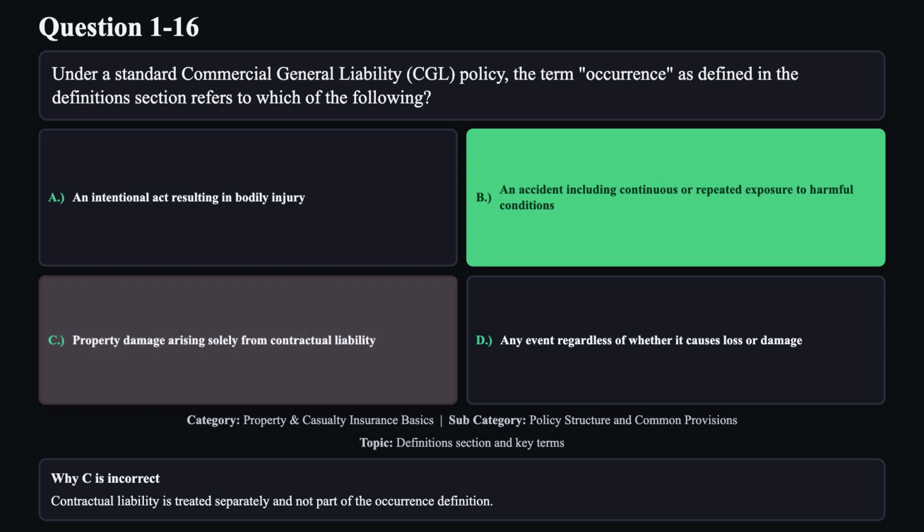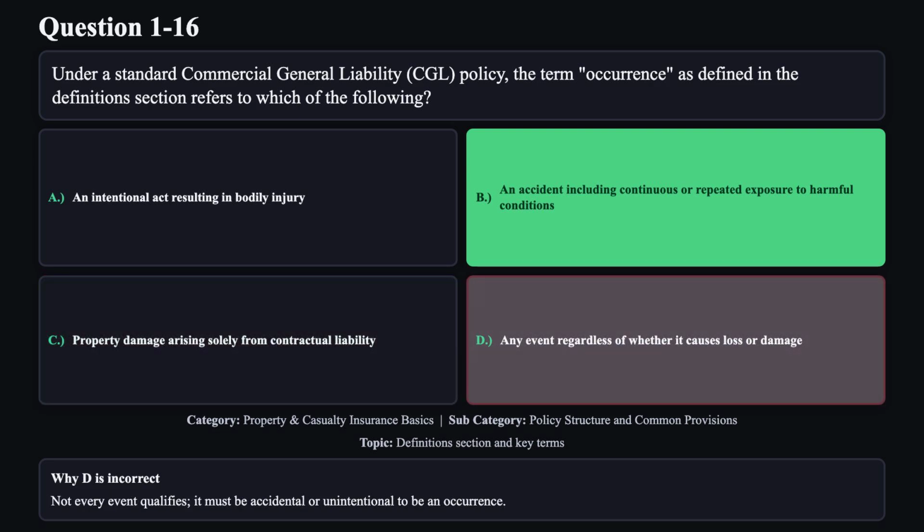Reason C is not correct. Contractual liability is treated separately and not part of the occurrence definition. Reason D is not correct. Not every event qualifies. It must be accidental or unintentional to be an occurrence.